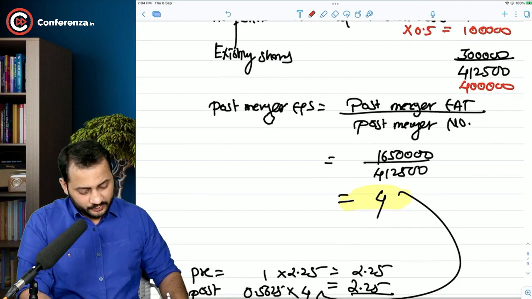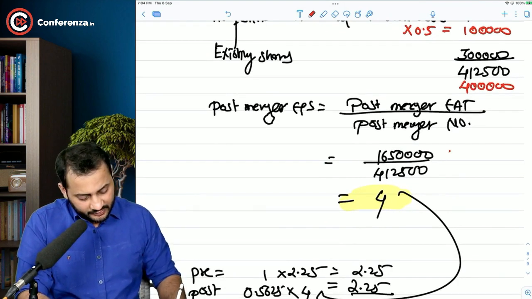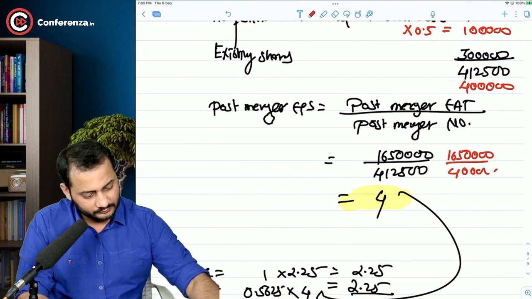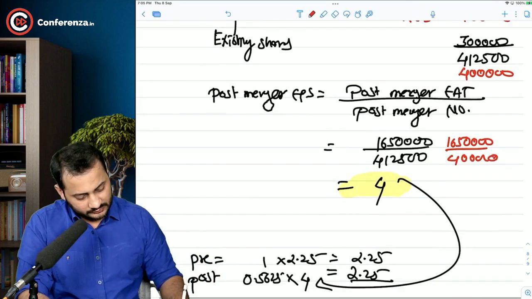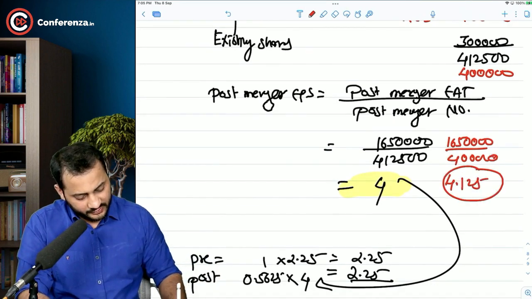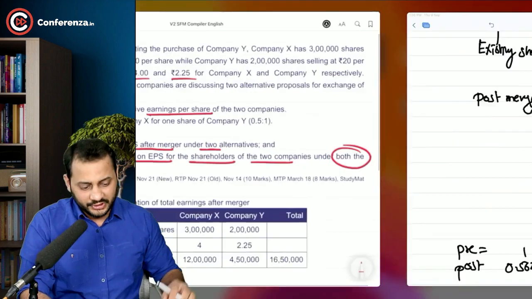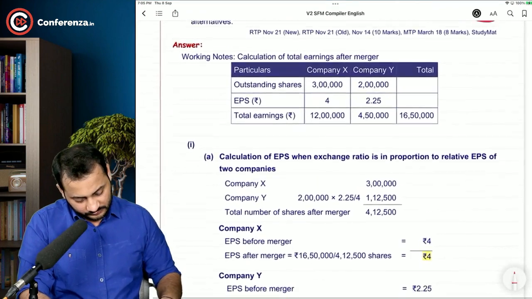So what will be the post-merger earning per share? It will be 16 lakh 50,000 divided by 4 lakh, and that's 4.125. This is the new post-merger EPS. That's it. That's what you have to change. Have a look.